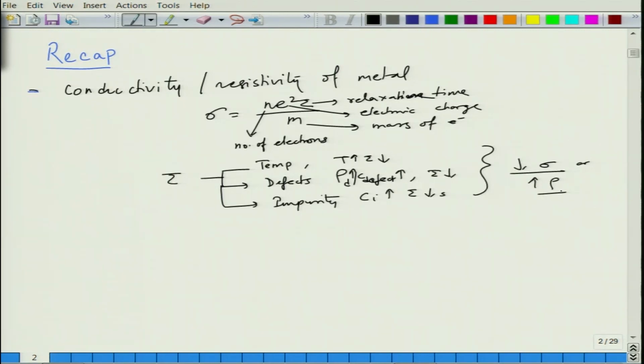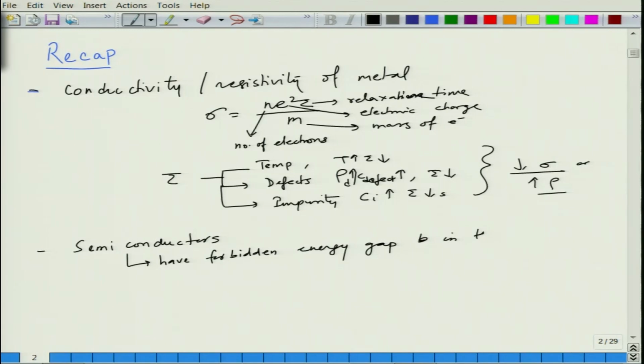This is what we discussed in the last lecture, and then we introduced the concept of semiconductors, and we have just said that semiconductors have forbidden energy gap in the energy band diagram, in contrast to metals.